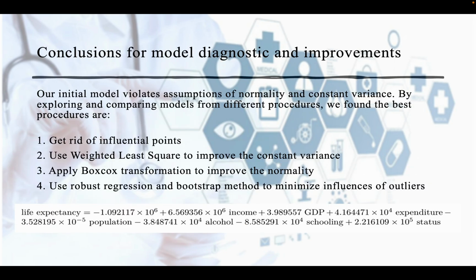Now I will talk about the conclusion for model diagnostic and improvement. Our initial model validates assumptions of normality and constant variance. By exploring and comparing models from different procedures, we found the best procedures are: get rid of influential points, use weighted least squares to improve the constant variance, apply Box-Cox transformation to improve the normality, and use robust regression and the bootstrap method to minimize the influence of outliers. And the picture below is our final model.